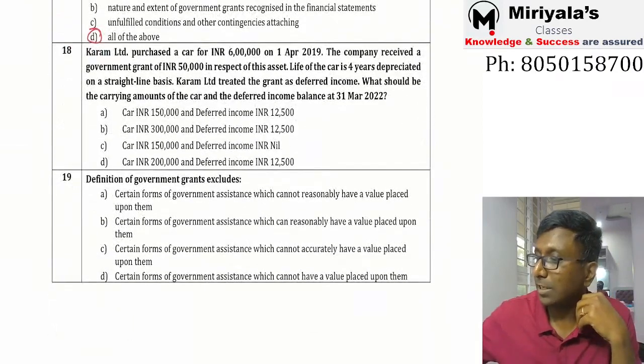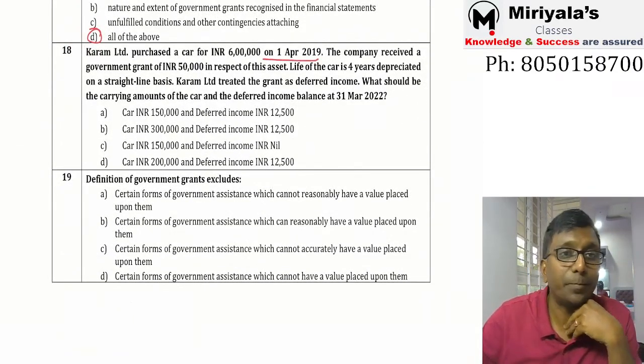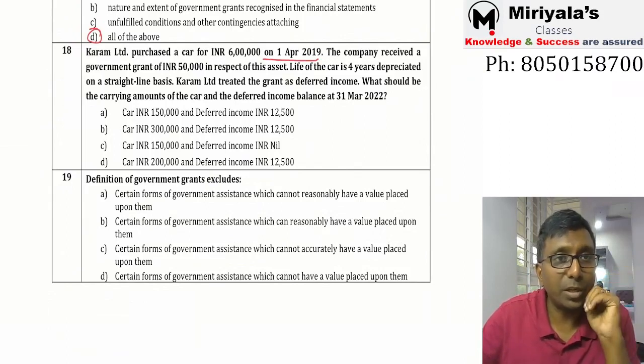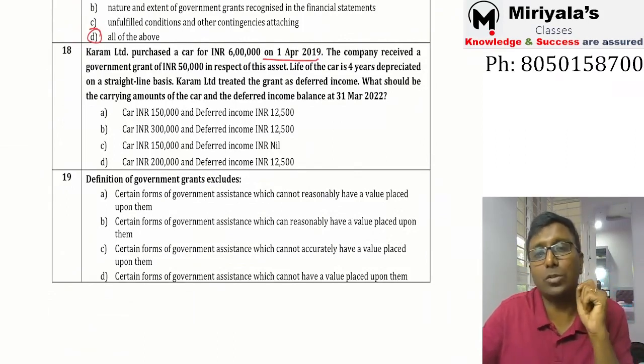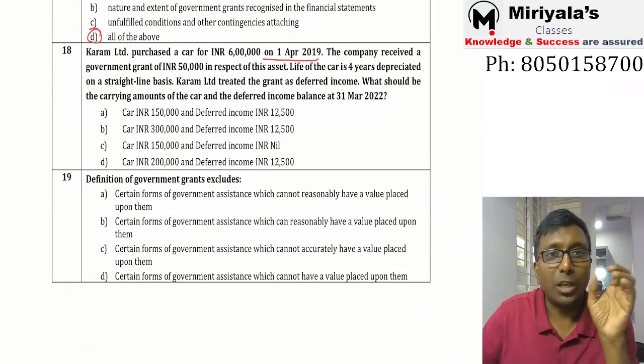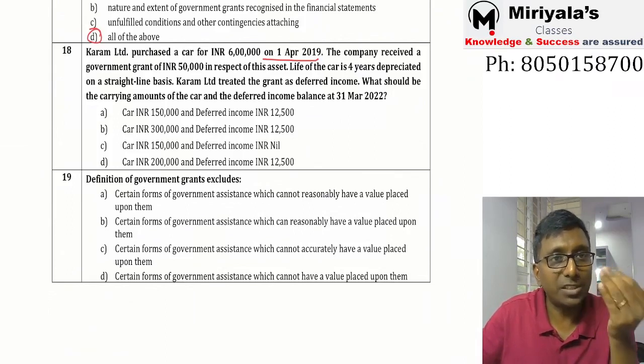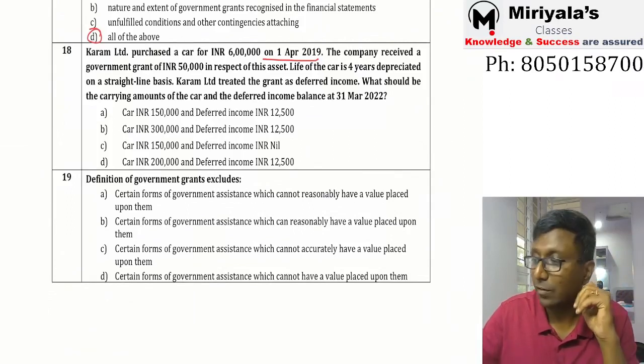18th bit, Karam Limited has purchased a car for 6 lakh rupees on 1st April 2019. The company received a government grant of 50,000 rupees in respect of this asset. So the government grant is directly related to the 6 lakh rupees car. Life of the car is 4 years, depreciated on SLM basis, so 1.5 lakh per year. Karam Limited treated the grant as a deferred income. They have treated 50,000 rupees as deferred income.